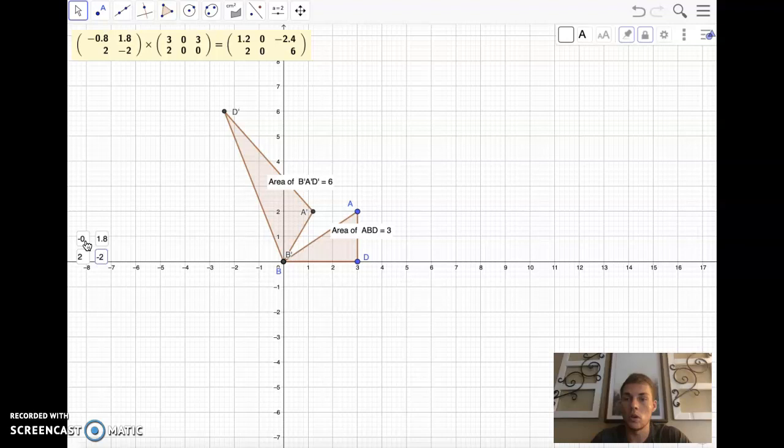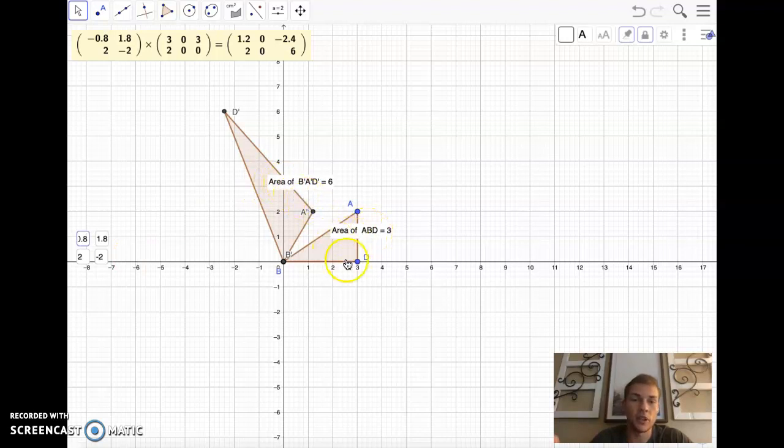So plugging that in, taking the determinant here, -0.8 is what this is, times -2 is 1.6, and then 1.8 times 2 is 3.6. So 1.6 minus 3.6, so we have a -2. We're going to take the absolute value of that, which is 2.